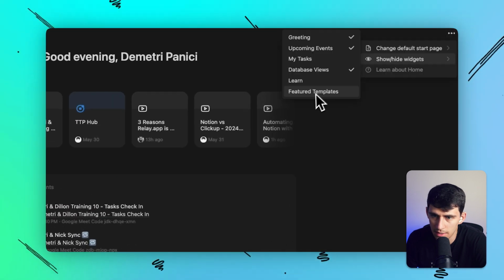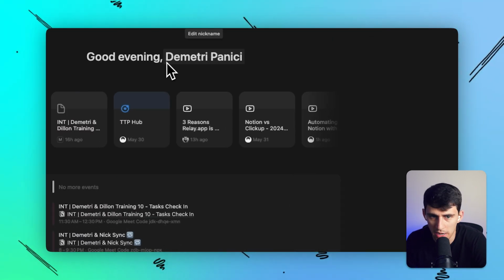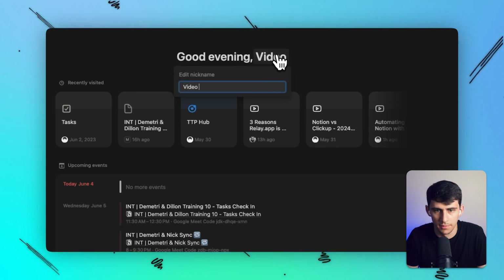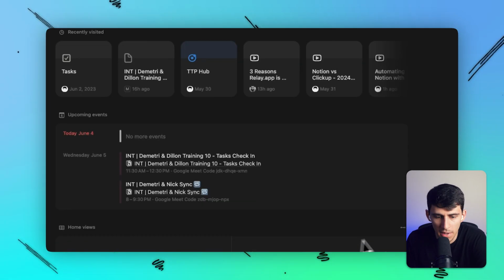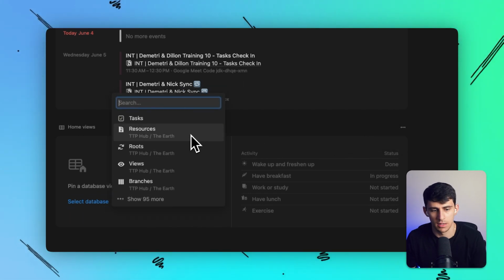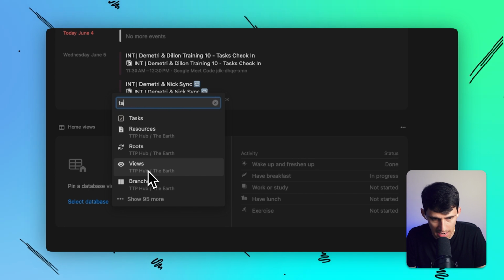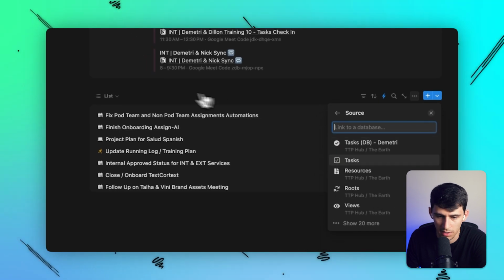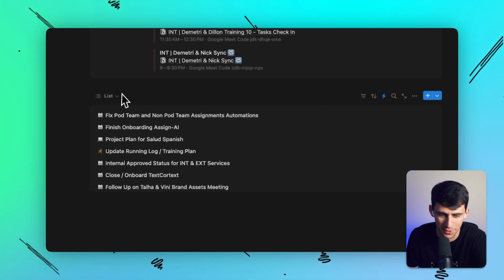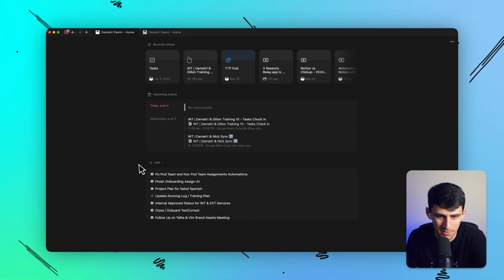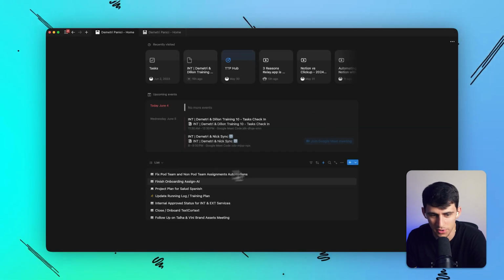And you'll notice that it's actually not that many options, right? Like we have the greeting right here, which I guess I can change my nickname to Video Guy. I won't do that, I'm Dimitri. But I also have the ability, as you can see here, to select some databases. For me, I would like to select the Tasks Dimitri database that I have made. And that is very cool, except one thing. You guessed right, it's literally just a view of my task database, which, if I'm being honest, isn't as customizable because I only get this one vertical view, all right?